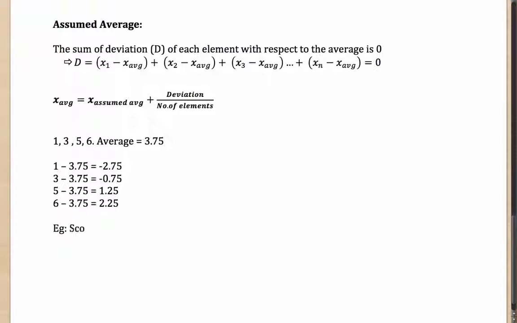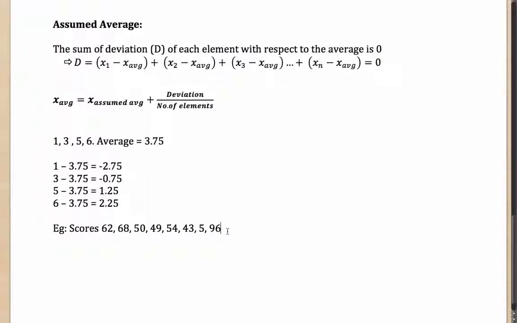Let's say scores of a cricketer in a few matches are 62, 68, 50, 49, 40, 54, 43, 5, 96. Now, to calculate the average for all these, what will you have to do?